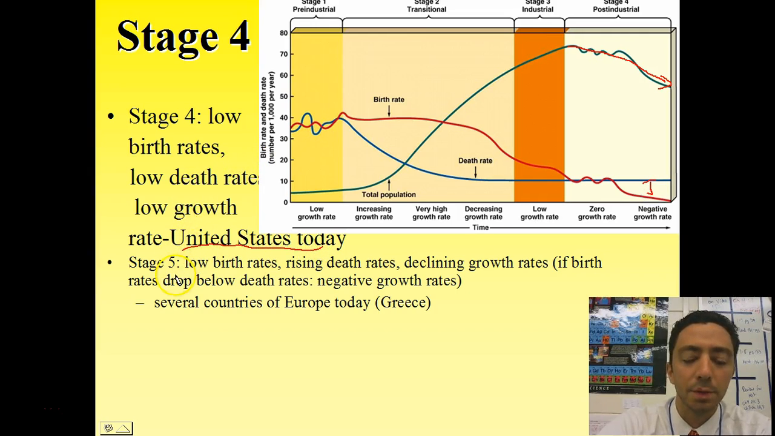I put a little note here for stage 5. This is a proposed one. It's not universally accepted, but it's characterized by really low birth rates and rising death rates. This would be due to old age.